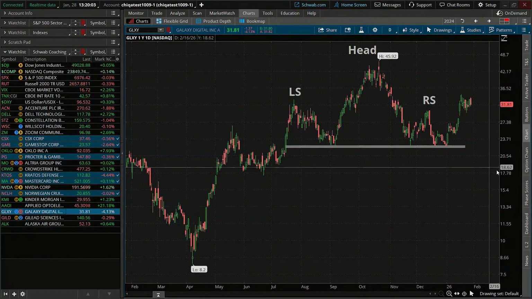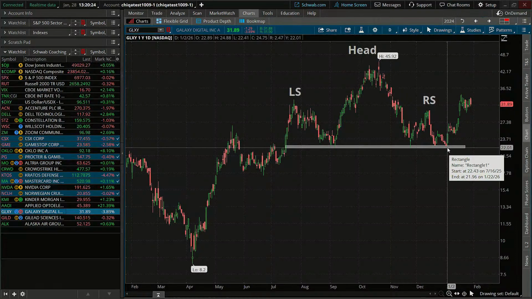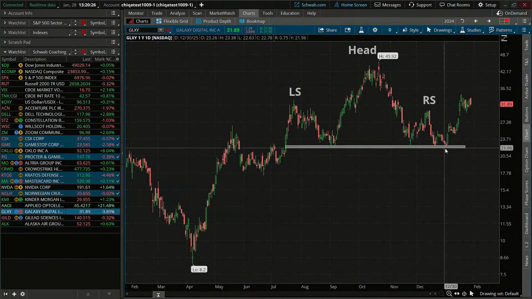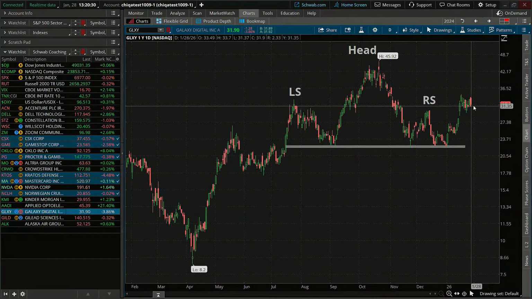Now, one thing that we did not see with this pattern, which is why it is so important to just be patient, just wait, is that we didn't see any confirmation of a breakdown from this pattern. So I want you guys to notice that. We didn't see this breakdown of support whatsoever. That support line held in there strong and gave us this reversal.